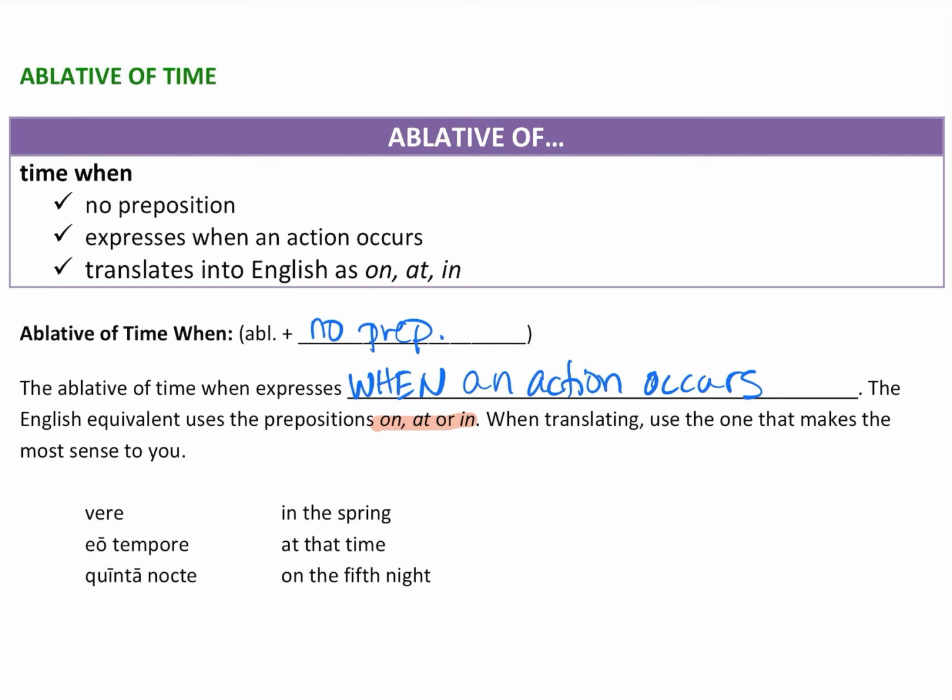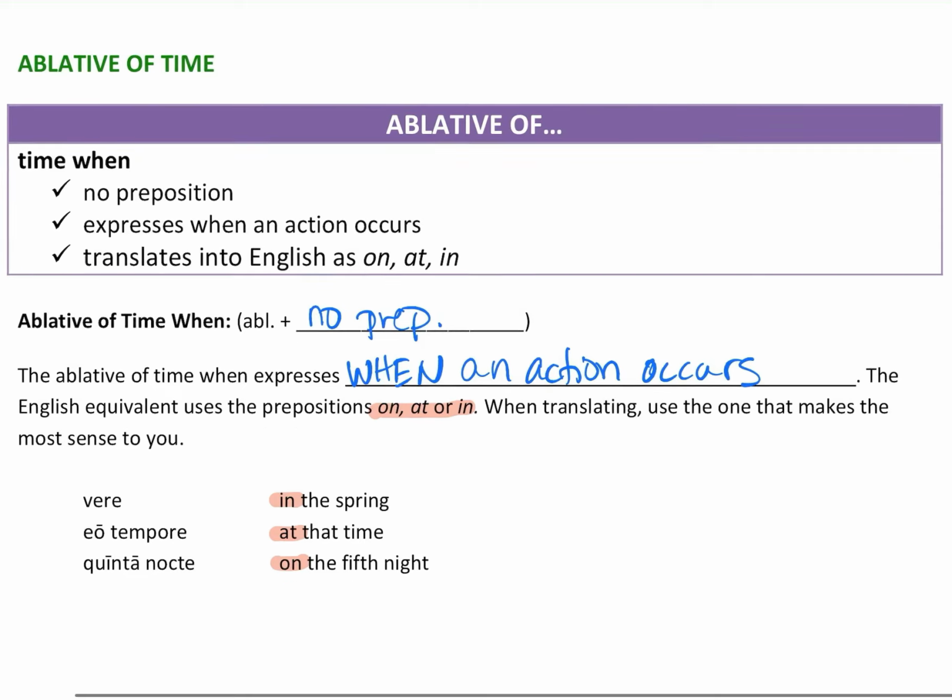So if I said vere, it's in the spring. Eo tempore, at that time. Quinta nocte, on the fifth night. You could say in the fifth night, or, I don't know if you can use at the fifth night. You couldn't do that. That wouldn't make sense. But use the one that makes the most sense to you. Pretty easy. It just takes the ablative, no preposition.